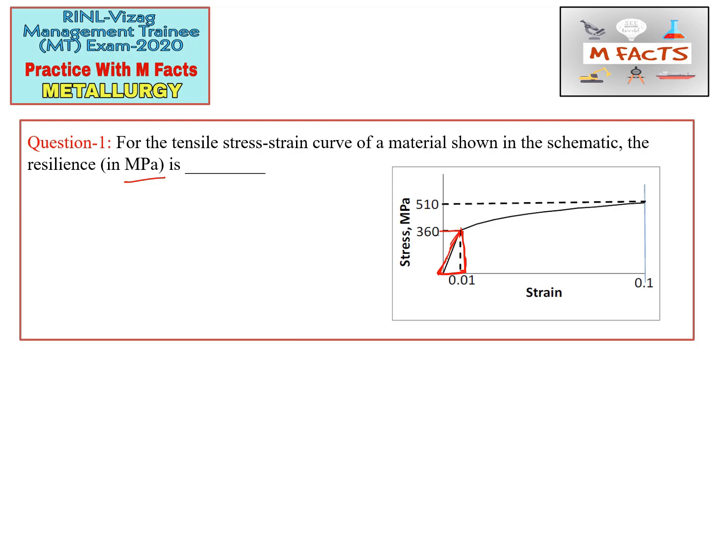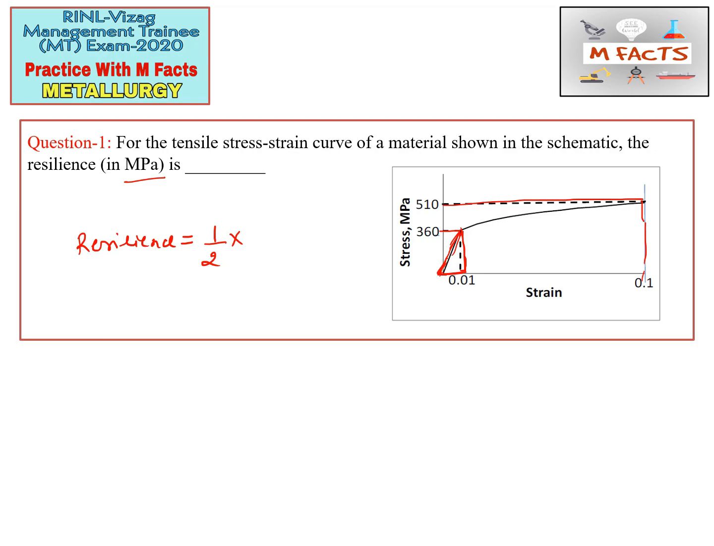And if they tell you to calculate the value of toughness, you have to take the whole area on the stress strain diagram. So you have to take this area as well as this area also, for elastic and plastic. For this question we have to calculate only resilience. So resilience is equal to the area under the stress strain curve till the elastic region. This is the triangle we will get from here. So the area of a triangle is 1 by 2 base multiplied by height.